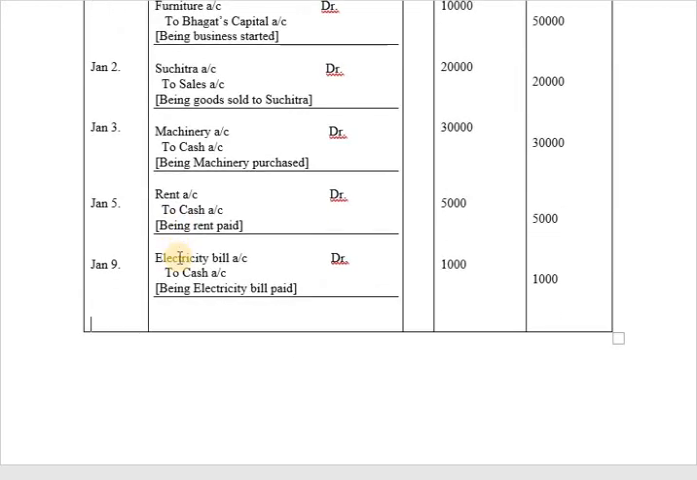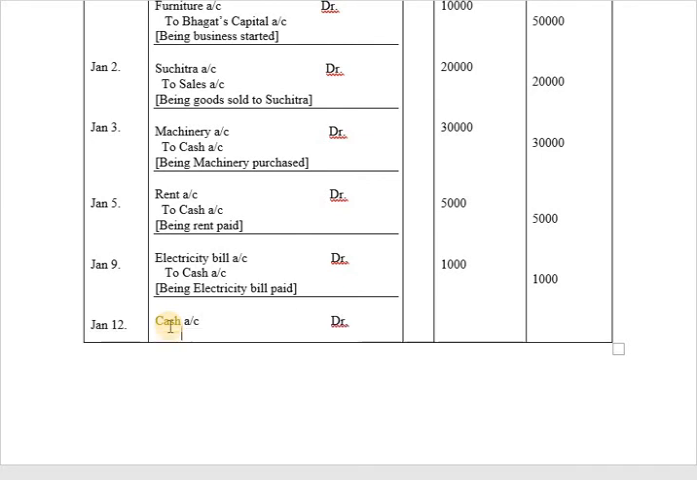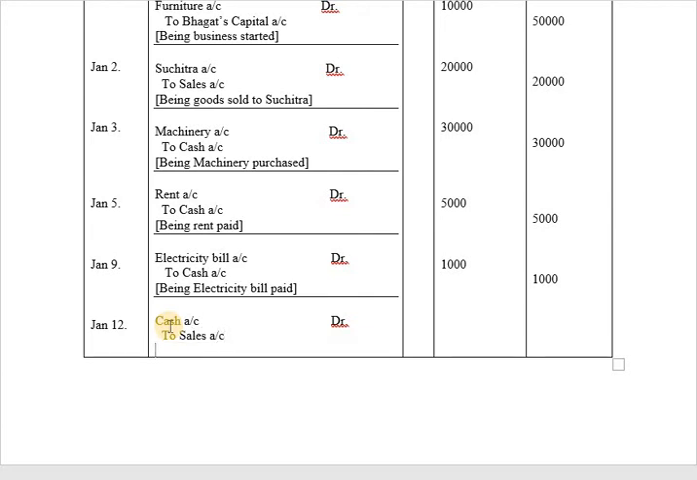So the journal entry on January 12 will be recorded as, the date will be taken as January 12. As you are selling the goods, cash is coming into the business, so cash will be recorded on debit side of the journal entry, cash account debit to sales account. Sales, it is an income to the business, and the narration will be being goods sold for cash.